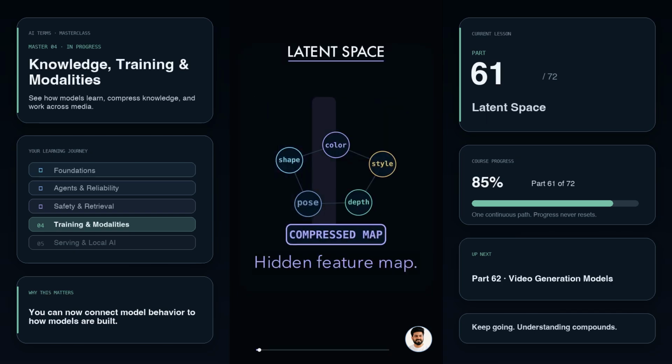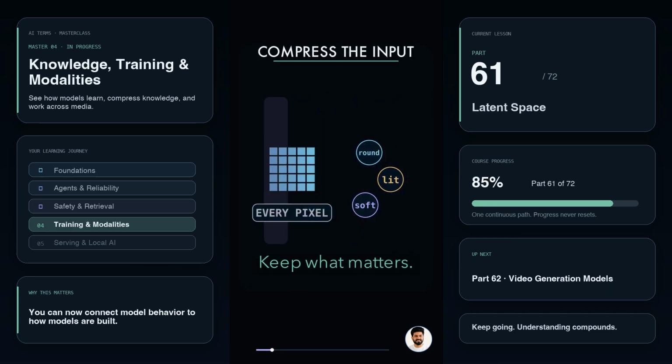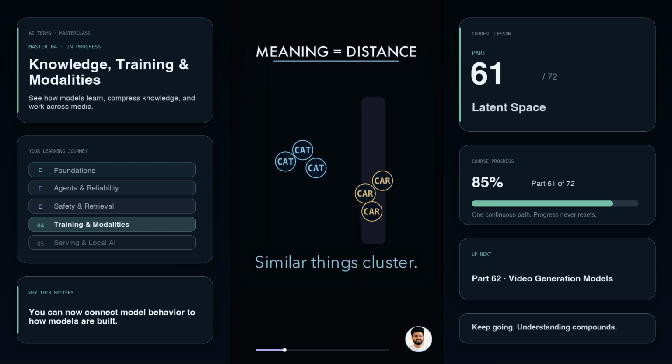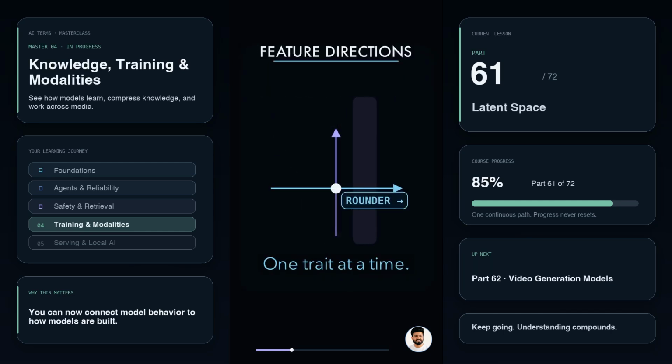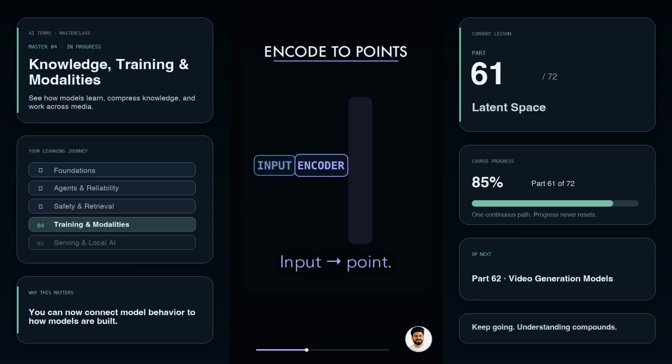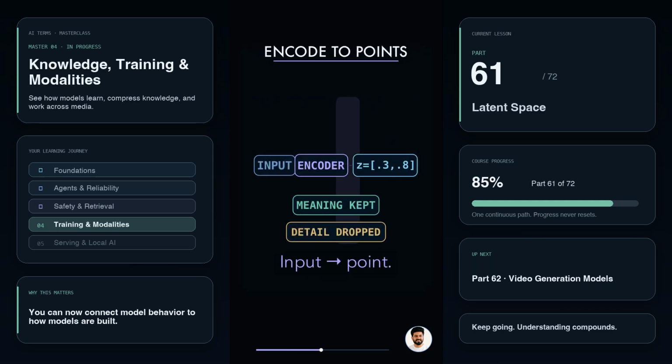Latent space is a compressed map of hidden features inside an AI model. Instead of storing every pixel, the model places examples by useful traits. Similar objects land close together. Different features become directions: rounder, brighter, more detailed. An encoder compresses an input into coordinates. Those coordinates keep meaning while dropping unnecessary detail.